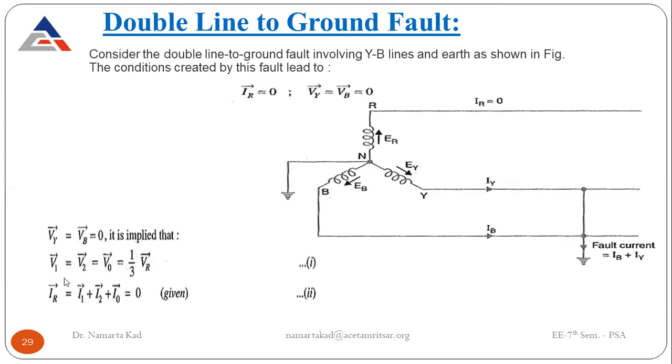So all three sequence terminal voltages are equal for the double line to ground fault, and they are equal to VR divided by 3. Just remember it. Okay, and IR is equal to 0. So it is the condition as per this fault, and this is equal to I1 plus I2 plus I0 is equal to 0. Okay, it is given.